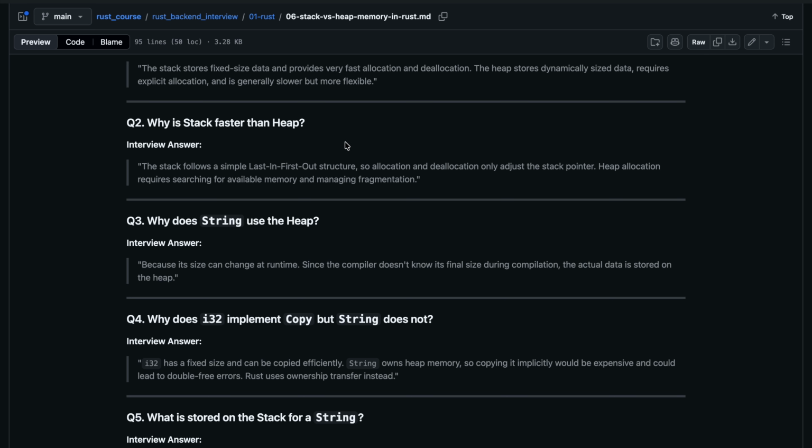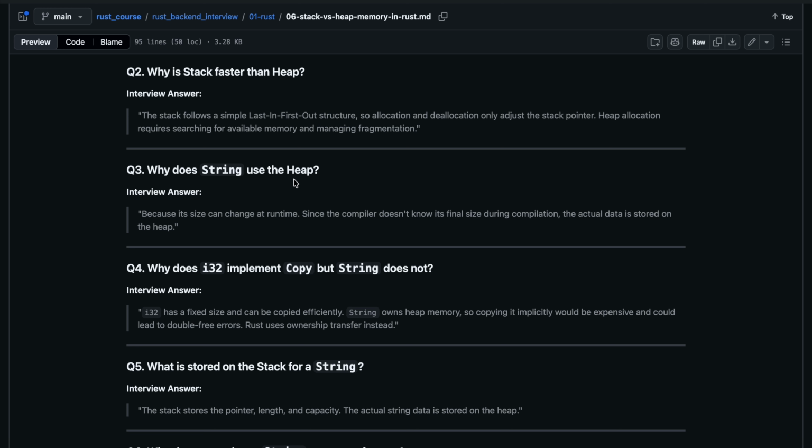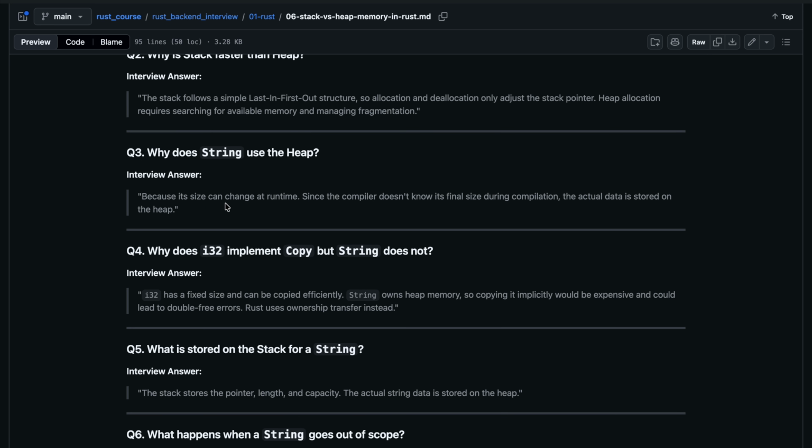Why is the stack faster than the heap? The stack follows a simple LIFO, last in first out structure, so allocation and deallocation only adjust the stack pointer. Heap allocation requires searching for available memory and managing fragmentation. Why does a String use the heap? Because its size can change at runtime. Since the compiler doesn't know its size during compilation, the actual data is stored on the heap.